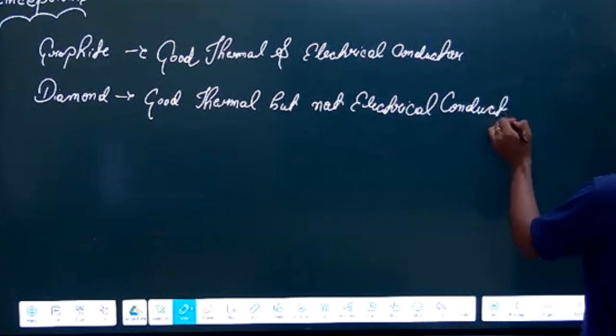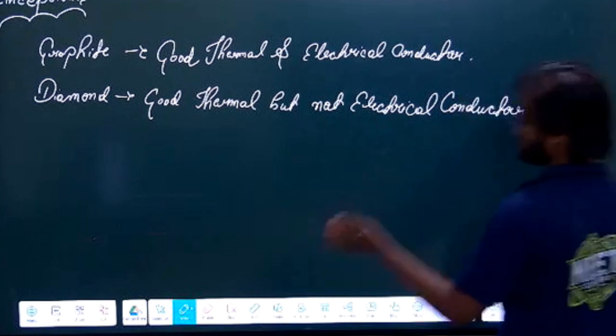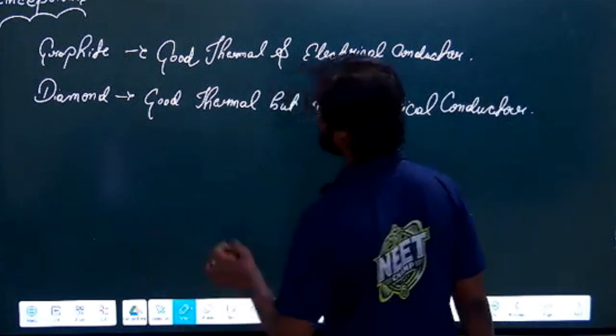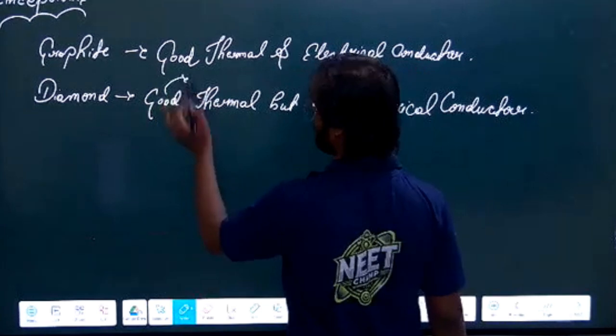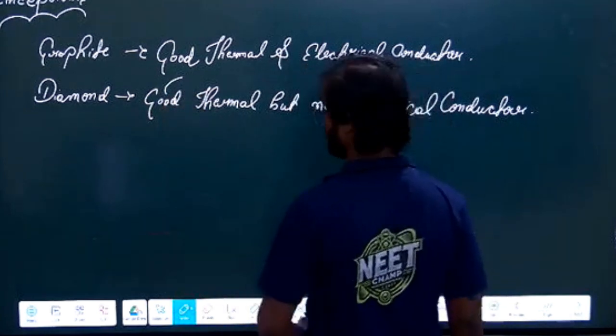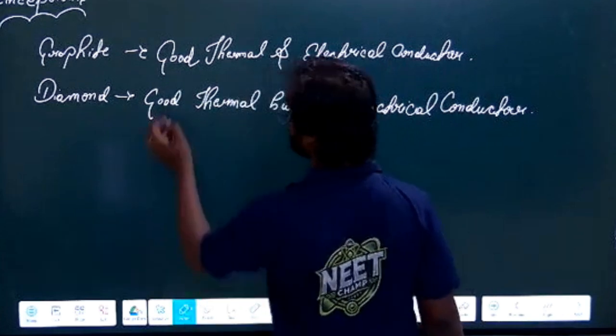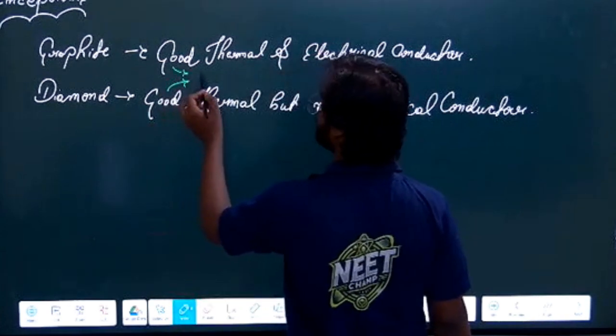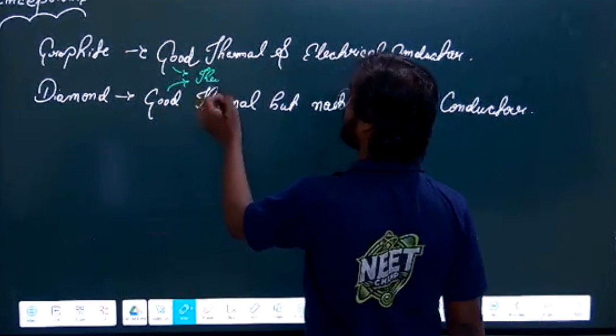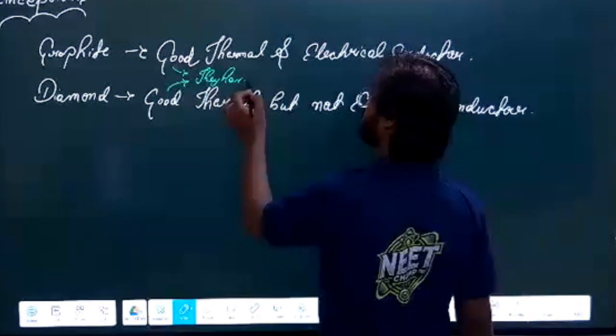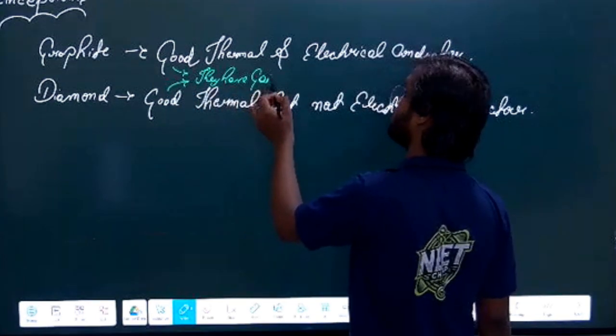It is not an exception, you can say, but there is a reason for this. If you are interested, I will tell you the reason. Why are they good thermal conductors? They both are good thermal conductors, right? The question is why. Because they have a giant structure. Giant means big.